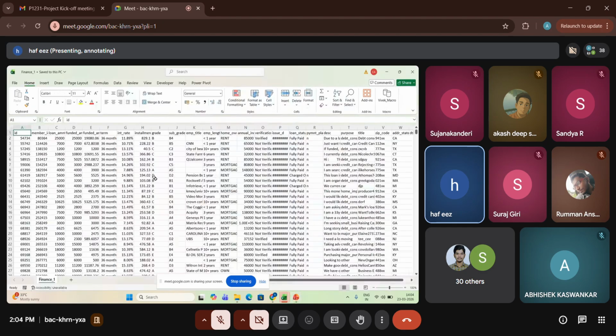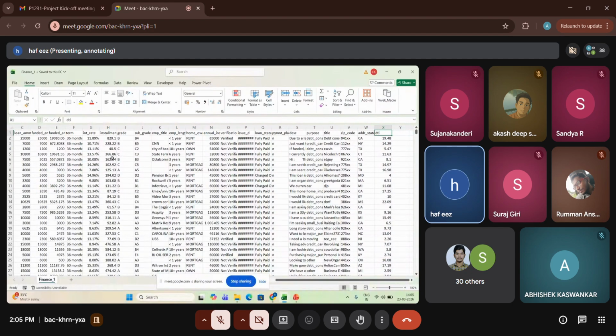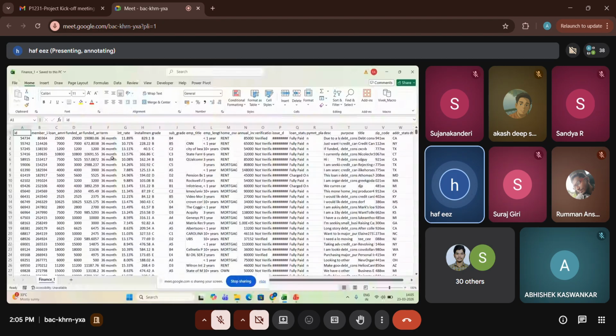One is Finance 1. In Finance 1, we have information such as ID, member ID, loan amount, funded amount, funded amount investment, terms, interest rate, installment, grade, subgrade, employee title, employee length, home ownership, annual income, verification status, issue date, loan status, payment plans, description, purpose, title, zip code, state code or state name, and DTI. So these are the columns in table 1.